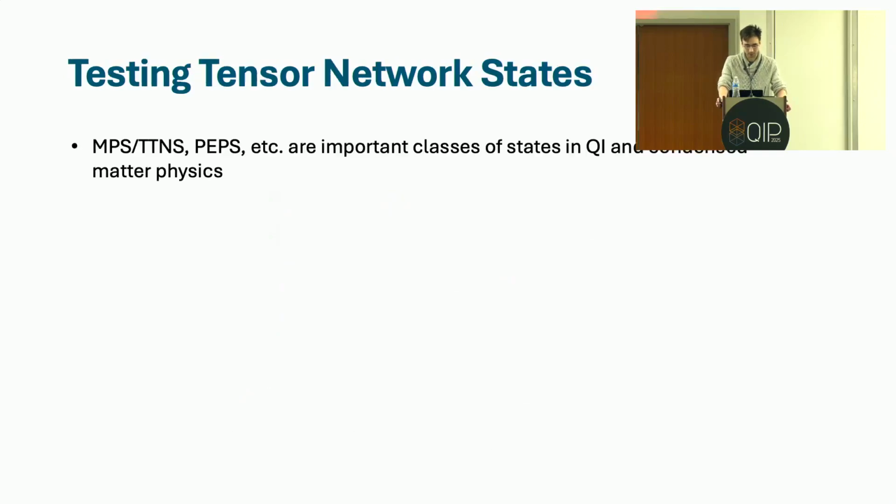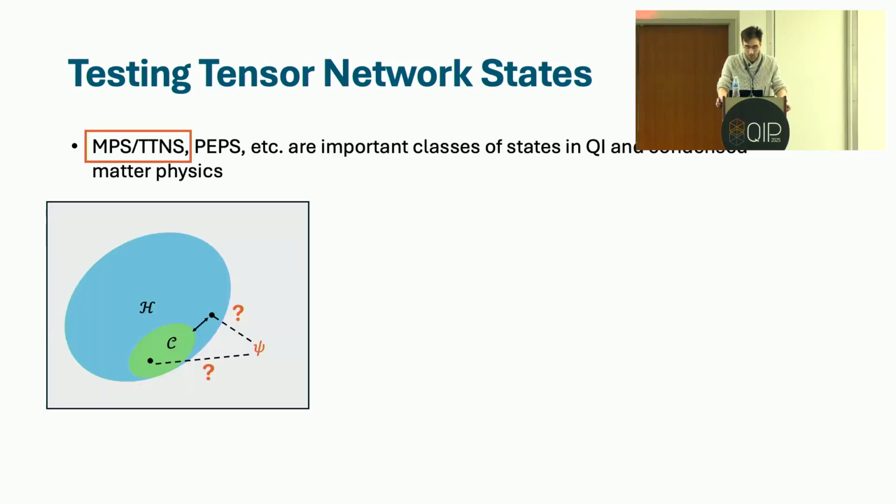Right, so first I should mention that tensor network states are an important class of states in condensed matter physics because oftentimes they serve as faithful approximations to the ground states of systems that are of physical interest. And more generally, they provide a means of representing slightly entangled states when you understand something about the structure of the entanglement.